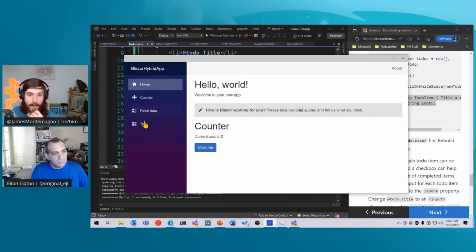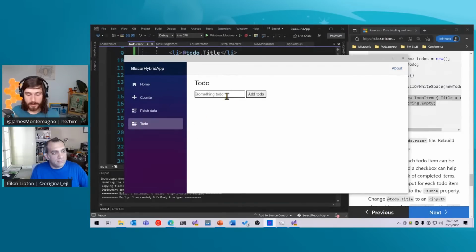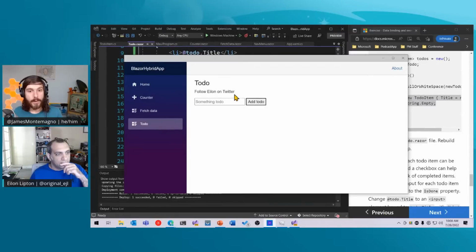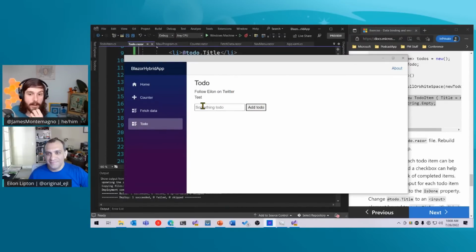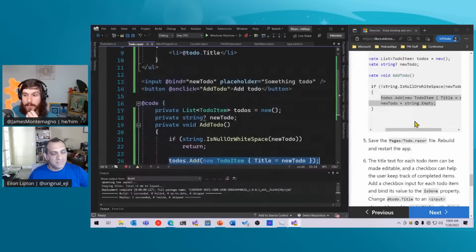So we now have our to-dos. Here I can say follow Alon on Twitter, add to-do, and sure enough, it's totally there. Look at that magic. If I hit add to-do, nothing's happening. I'll say test, and it clears it out automatically. And this is just web UI. Now we want to be able to actually mark these as done and not done. So let's go ahead and do that.